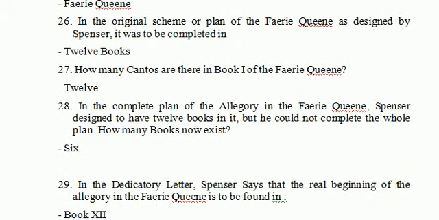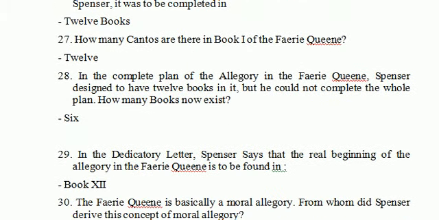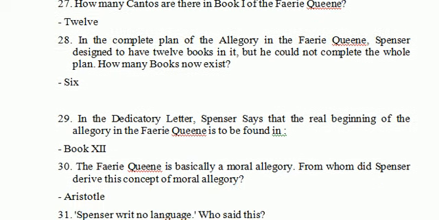Let's see next question, question number 28. In the complete plan of The Faerie Queene, Spenser designed to have 12 books in it, but he could not complete the whole plan. How many books now exist? So now we have 6 books.